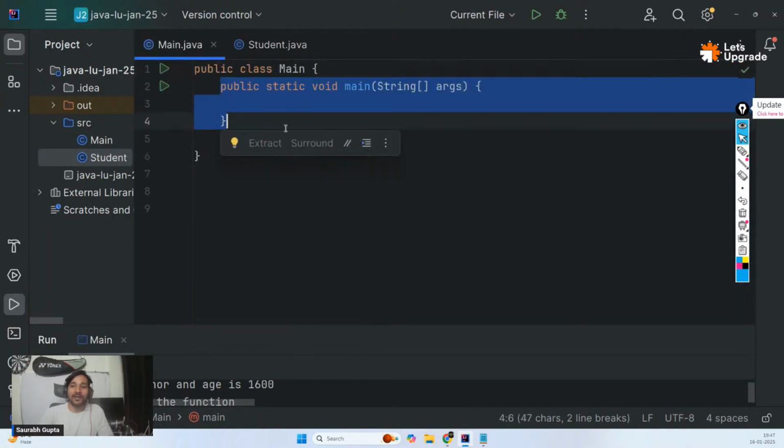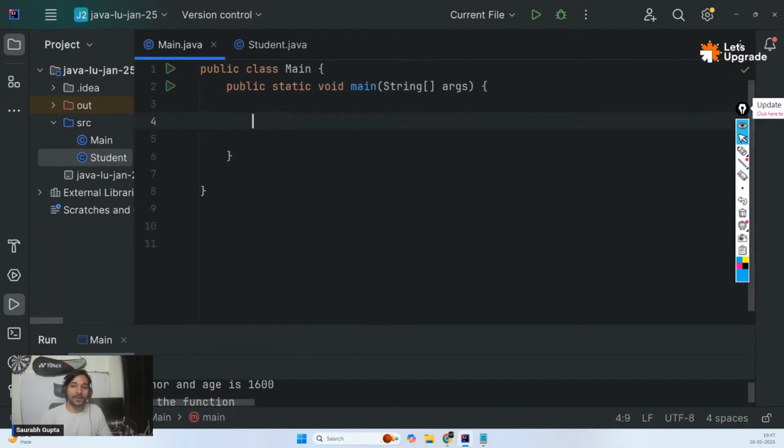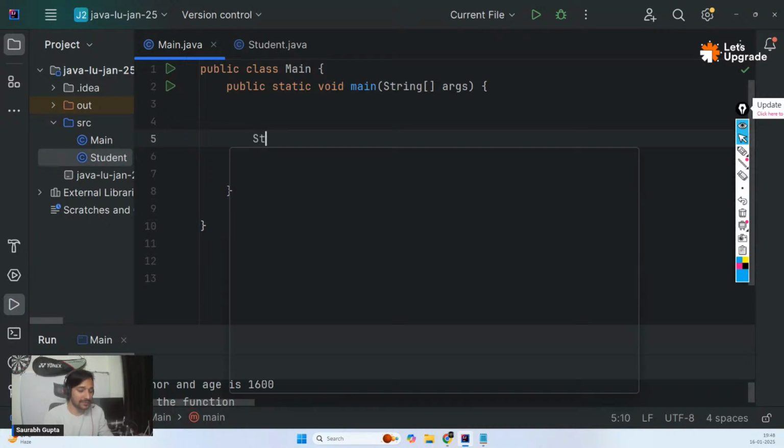So now we'll create the object in the main function, because as I said, no matter what you write anywhere, you can have tens, thousands of files here and there. You can have thousands of functions here and there. But at the end, everything should be done inside main, then only it will work. So I'm going to be creating the object inside the main class. So how do we create object in Java? So first, as I mentioned, name of the class, student, then name of the object, let's call it student1.